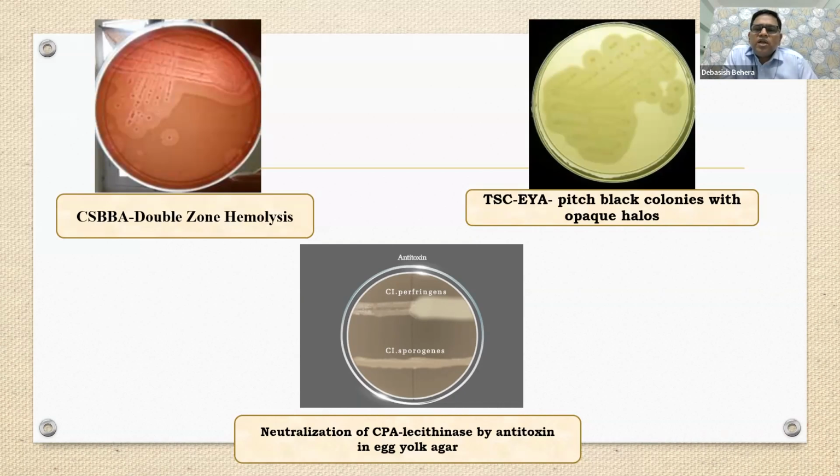And wherever there is a neutralization of the lecithinase, there will be no changes. There will be no lysis. There will be no breakage, and there will be no whitish discoloration. Everything is normal. In the half of the slide where we have applied antitoxin, there would be no whitish discolorations or coagulations. But wherever there is no antitoxin, there is white discoloration due to activity of the lecithinase, the important enzyme we get in case of alpha toxin.